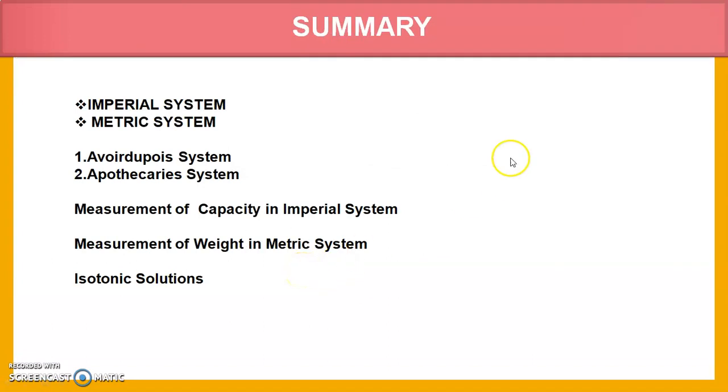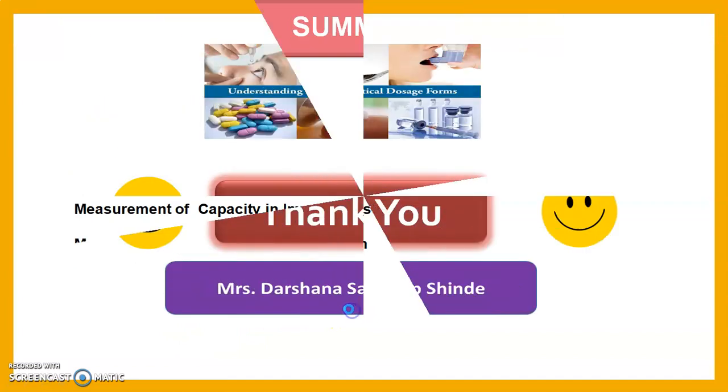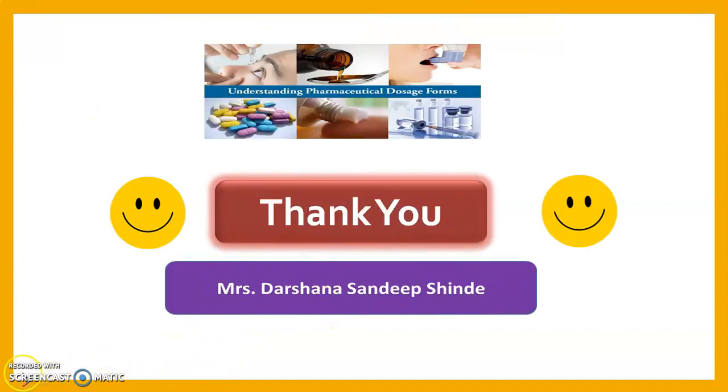Then we move toward the summary session. In this session, we learned the imperial system and metric system, and the imperial system's two parts, Avoirdupois and apothecary. Then we saw the measurement of capacity in the imperial system, and measurement of weight and capacity in the metric system. Then we saw the isotonic solutions and their types: isotonic, paratonic, hypertonic, hypotonic, etc. Thank you very much for attending this session.